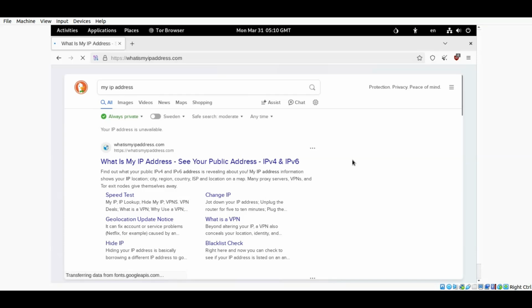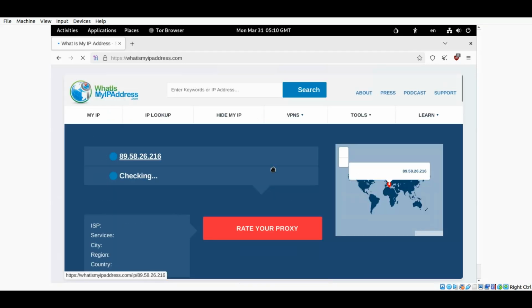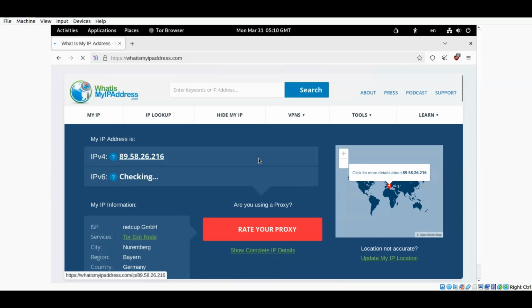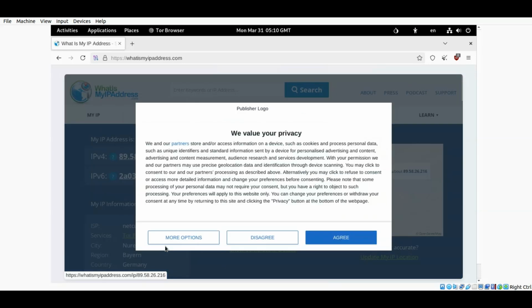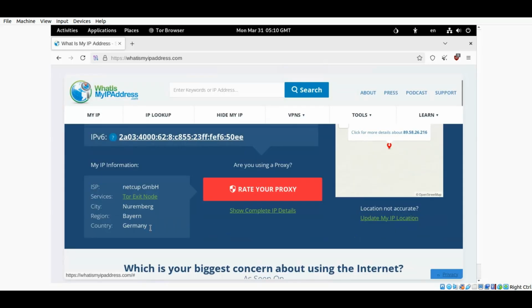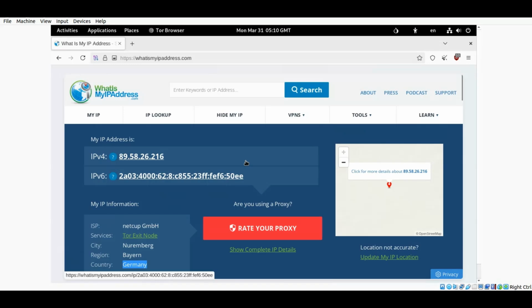You can actually search the internet completely anonymously, and moreover in an uncensored way, but of course not for any unethical purpose. I again repeat that, not for any kind of unethical purpose. Now you can see here that my IP address is showing the city is Nuremberg, the region is Bayern, and the country is Germany. So this is not true at all. I belong to a completely different country, a long distance from Germany.